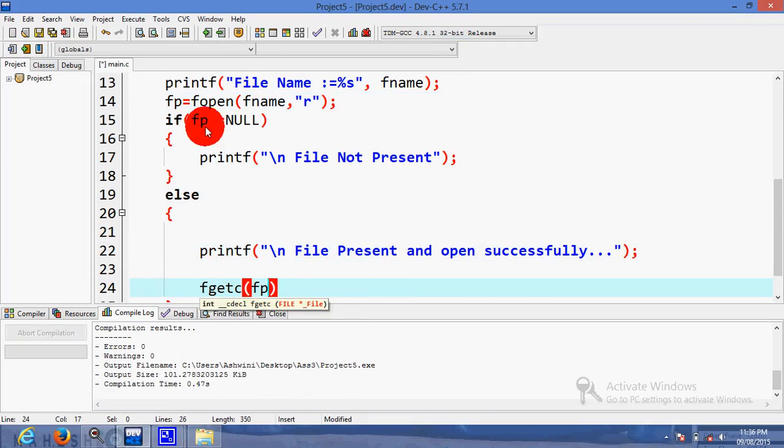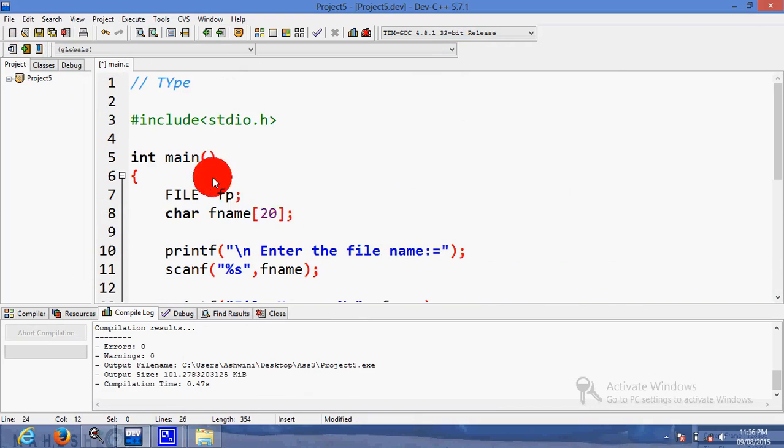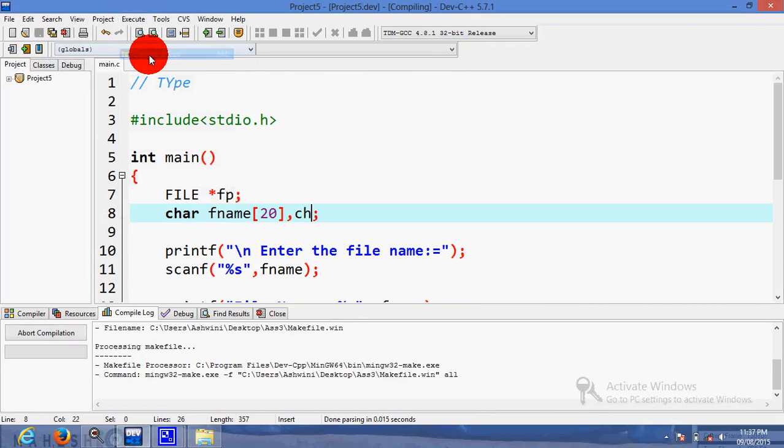The address is present in fp, so from address fp we will read it. Suppose I store the character it returns into ch. So ch we have to declare. ch is again a character, so we will declare it in the character list. Click on execute, compile and run.